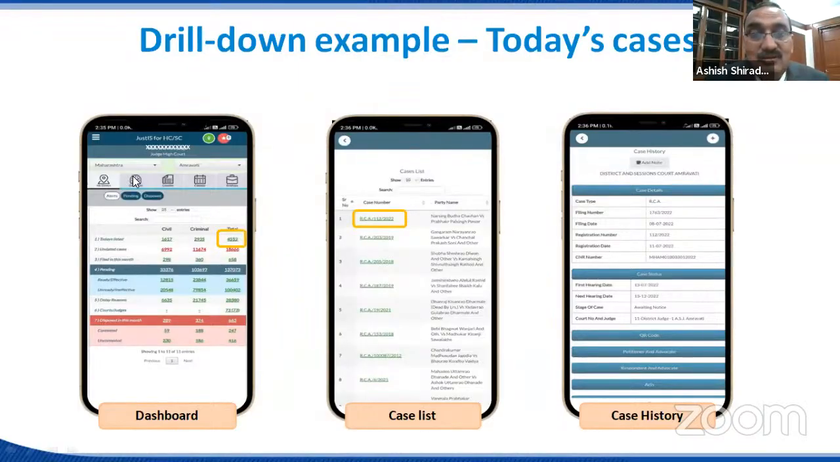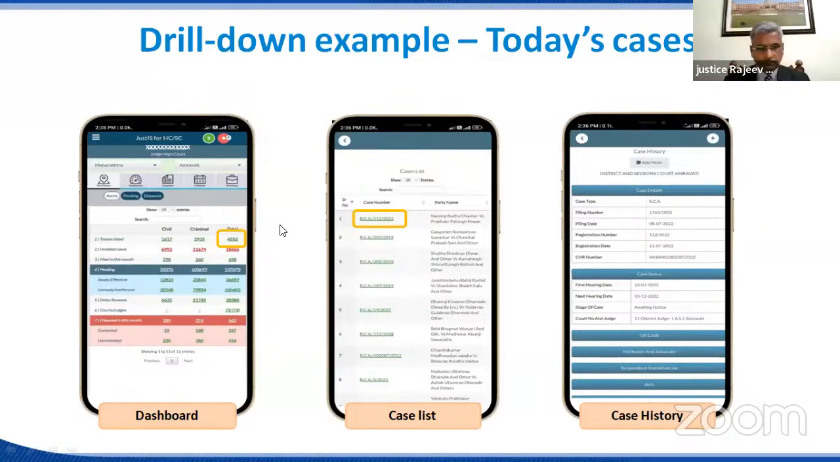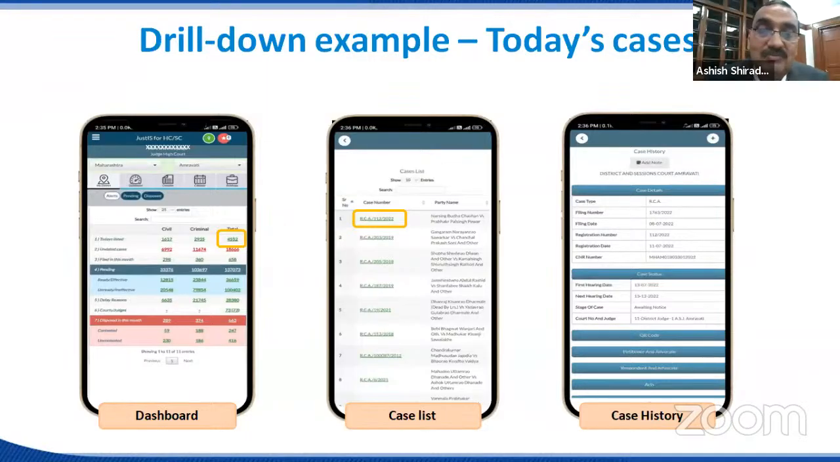Another option is a dashboard. See, I can select a particular one. I click on this, then I get a complete list of the cases. So a drill down. And if I click on this case, you can get the complete history of the case. Drill down options are available in such a form that if you click on a particular figure, you get a complete case list. If you click on a particular case, you can get a complete history of the case. So this is how the features are available. All the figures are clickable.